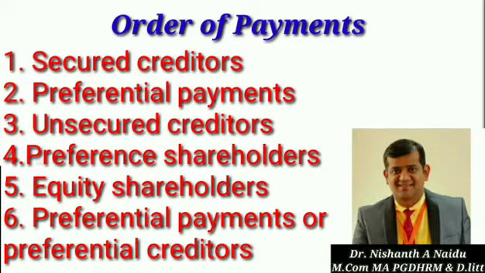So after this, next we have unsecured creditors. So who are unsecured creditors? Those who have lent money to the company, but do not have any charge on the assets of the company. They are creditors, but their lent amount will not have any charge on the assets. So we call them unsecured creditors.